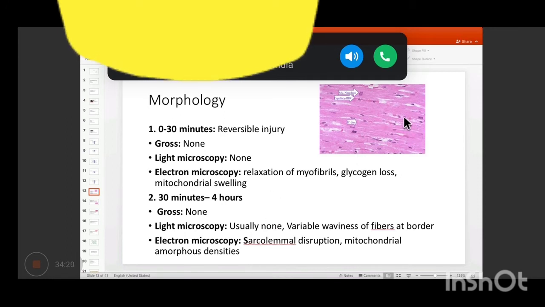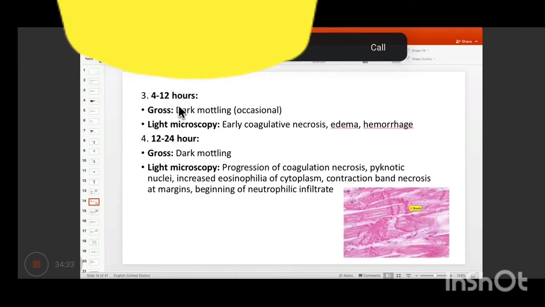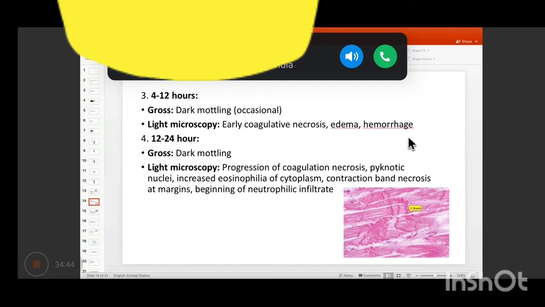Here, between 30 minutes and 4 hours on electron microscopy, we'll see sarcolemmal disruption, and amorphous densities will start appearing in the mitochondria. Next, between 4 to 12 hours, finally the gross findings start occurring and we'll get dark mottling on gross. They are basically the areas where infarction has occurred, and on microscopy, early coagulative necrosis starts occurring along with edema and hemorrhage.